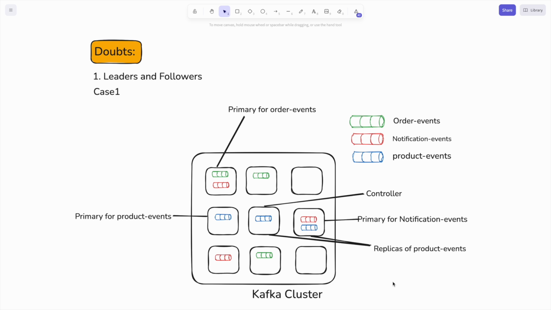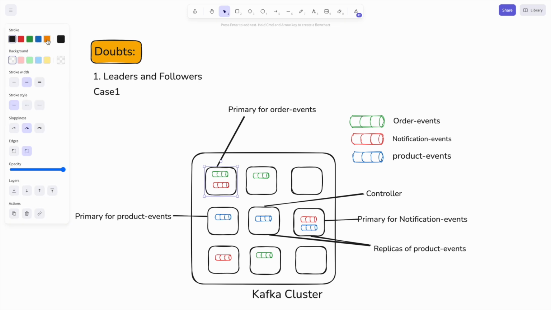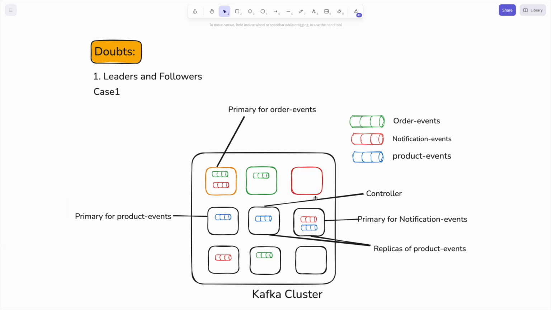So I have tried to visualize this for you as much as possible. For that purpose I have drawn a simple image where you can visualize different Kafka brokers. For example, this could be one broker, this could be another broker, this could be another broker, and this could be another broker. All of these, the group of brokers, form a cluster. So a Kafka cluster is nothing but a group of servers. It is as simple as that.